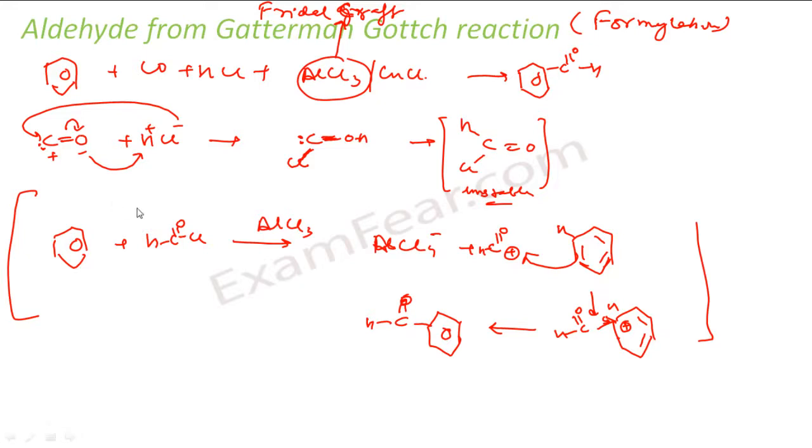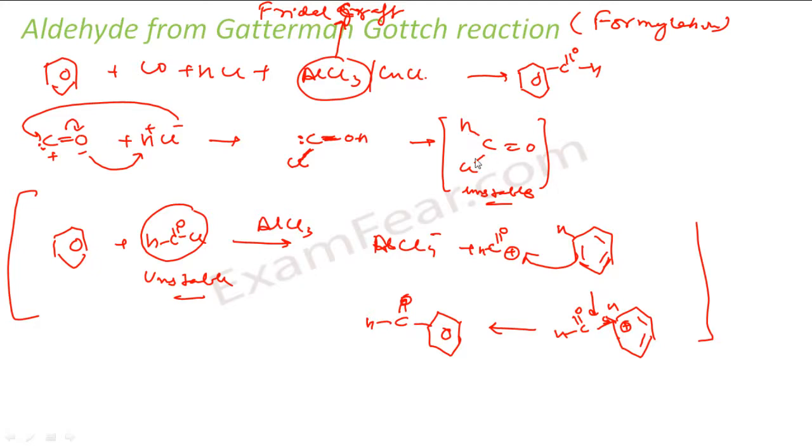Now the question is, if it is a Friedel-Crafts acylation reaction, what is so special about Gutterman-Koch? The specialty here is this thing is very unstable. So Gutterman-Koch reaction helps us to produce this. It is a part of this reaction. This is produced and immediately it is consumed by benzene. This is very, very unstable.